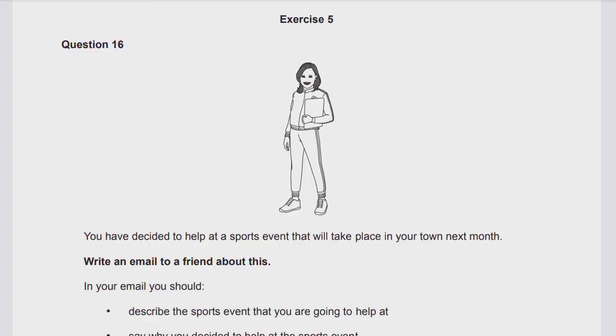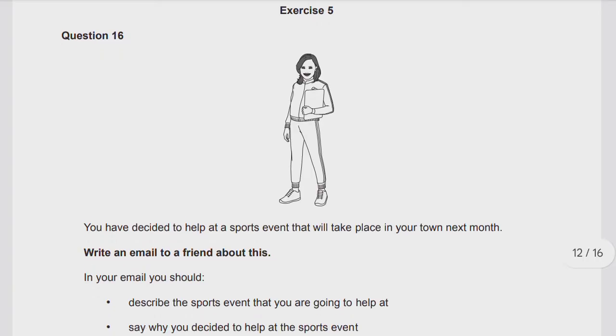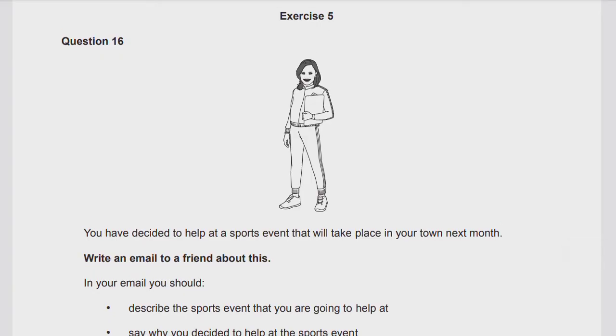There you will find the format and everything you need to know about writing an email. So as I told you in the syllabus section, your writing paper has 2 exercises, and the first exercise, for 15 marks, will be for writing an informal email.